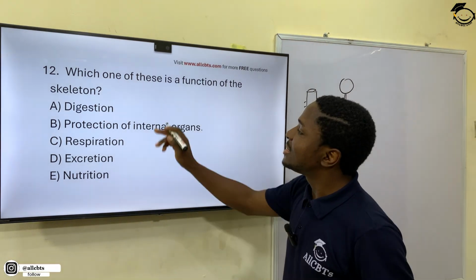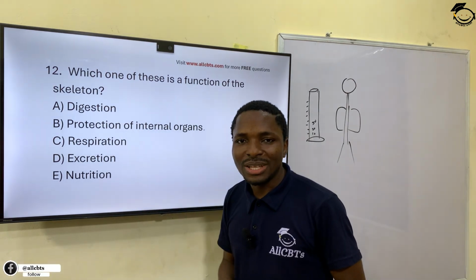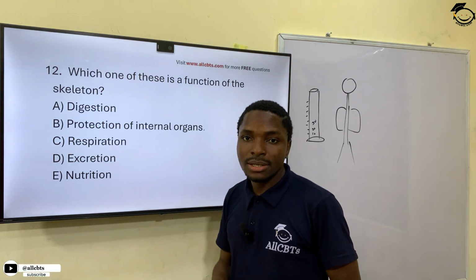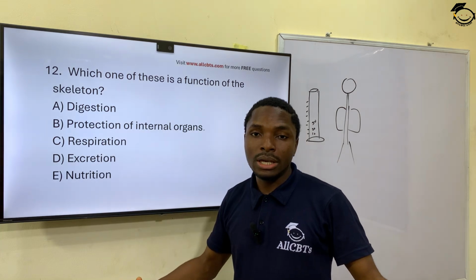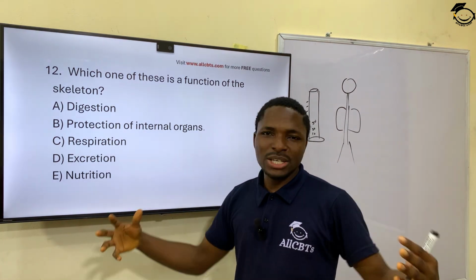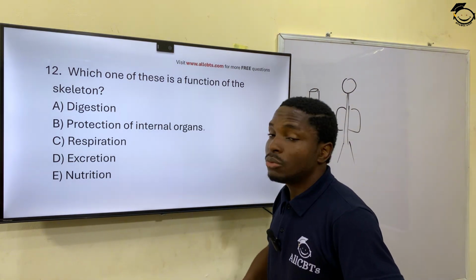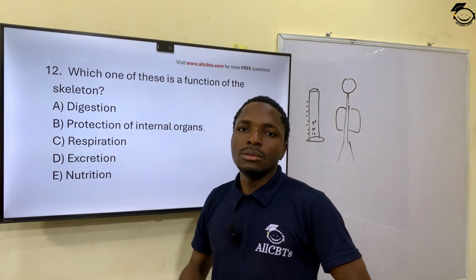So which one of these is a function of the skeleton? Is it for digestion? No, that's not the function of the skeleton. Protection of internal organs? Yes. So the skeleton is the bony framework consisting of bones, cartilage, and tendons put together by God. And what does it do? It protects all the organs inside the body.